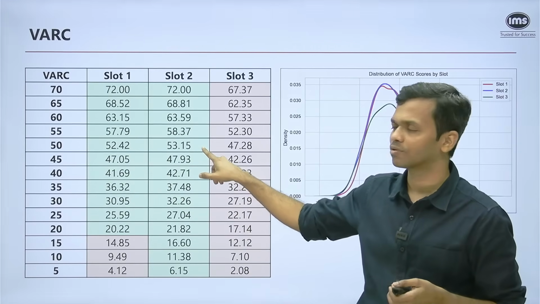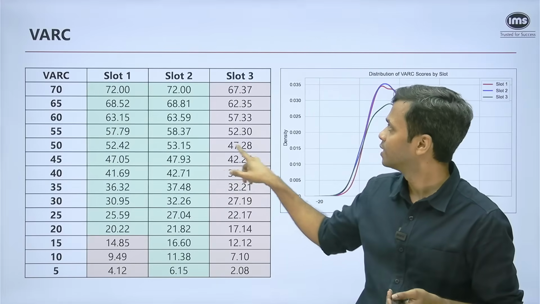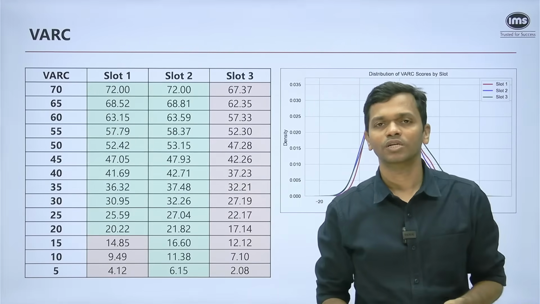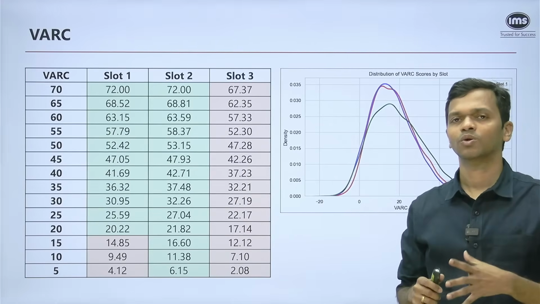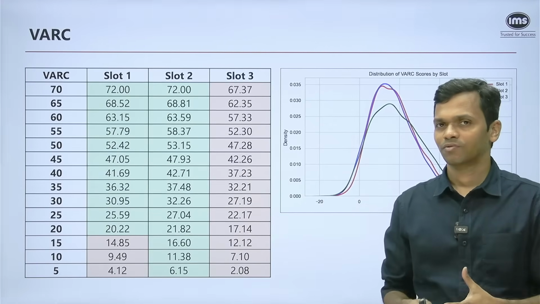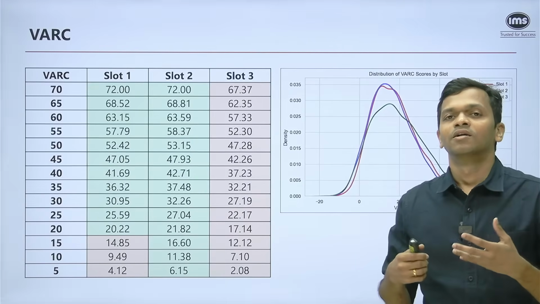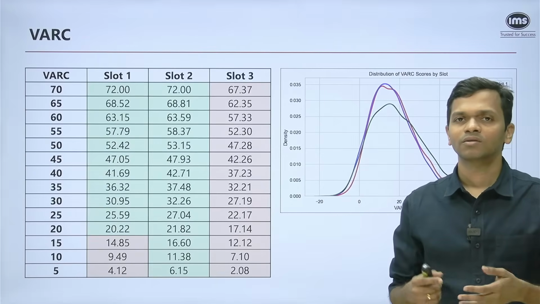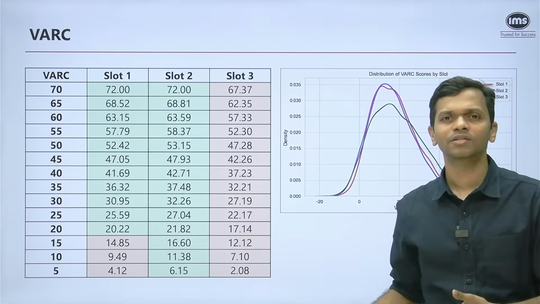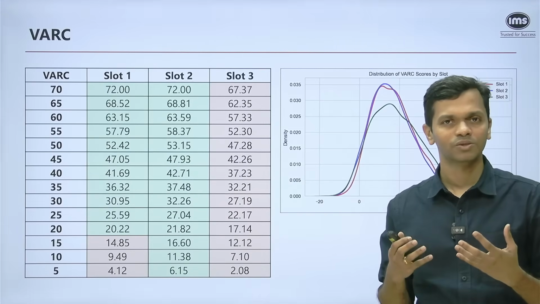In slot 2, it will get scaled up to 53.15. In slot 3, it will get scaled down to 47.28. Okay, so that is based on the interim calculations that we have done, right? See, tomorrow we'll get, let's say, another 10,000 data points. The scaling will change because of that. The scaled scores, percentile tables, and everything that you see in this video, the data points will differ.